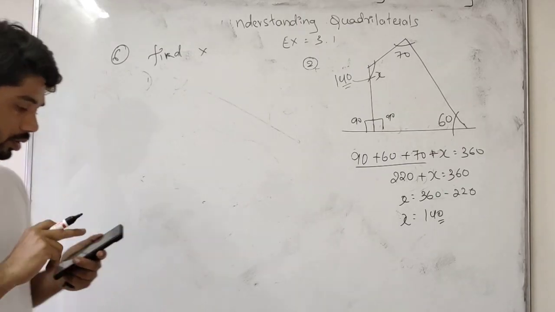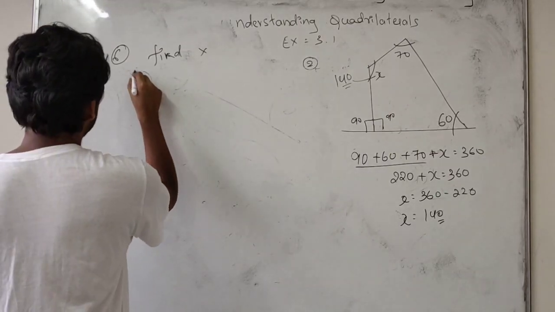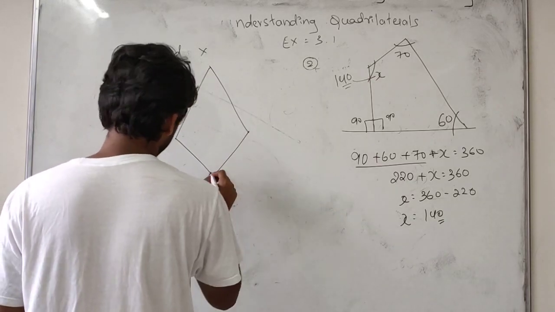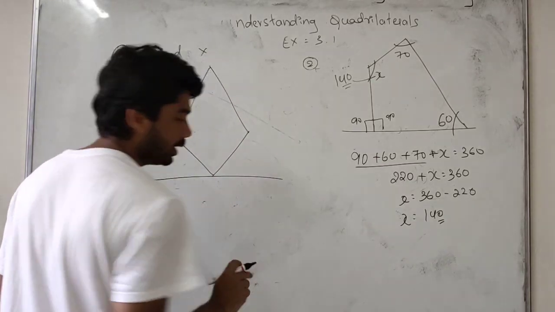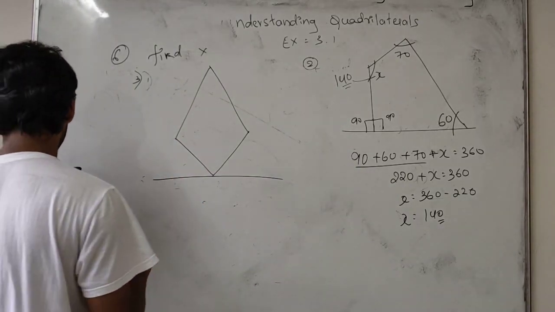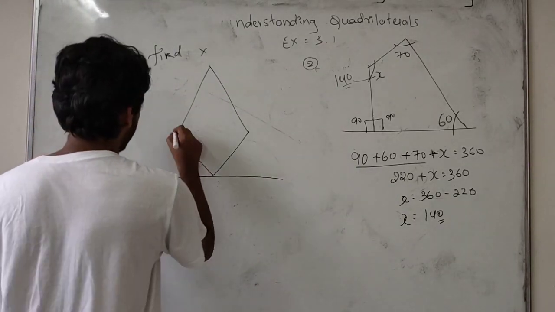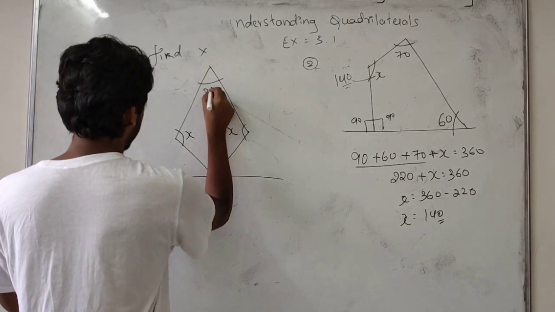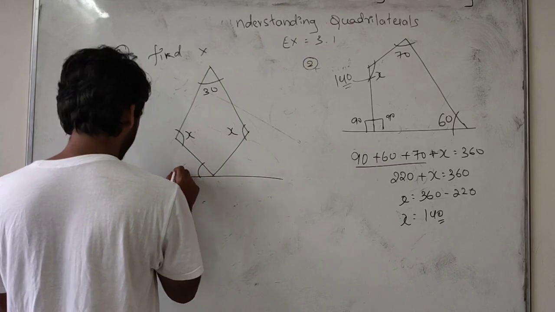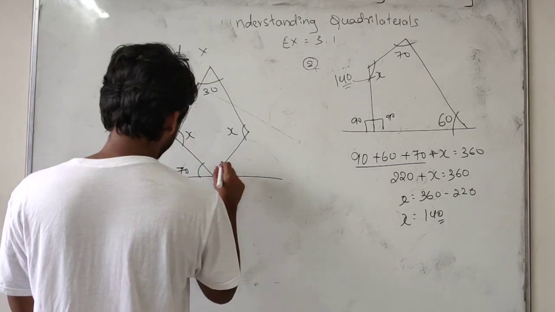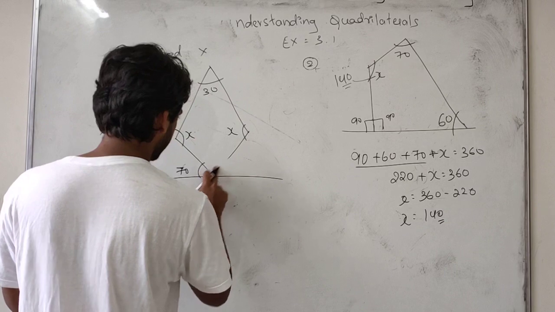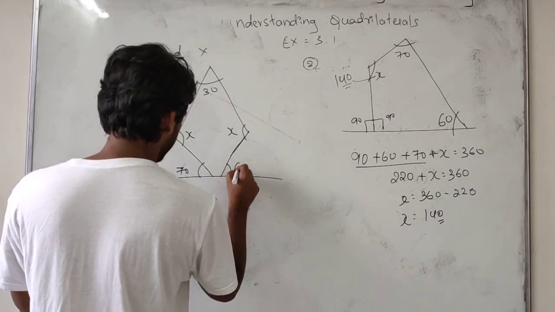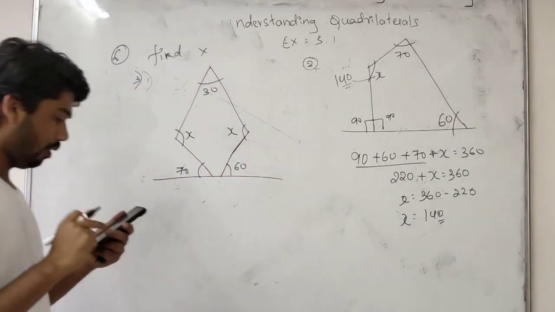So students, next one, third problem. In this one there is a figure. In this figure we are getting this is x. This is also x. This is 30 degree. This is 70 degree. This is 60 degree. We have to find the value of x.